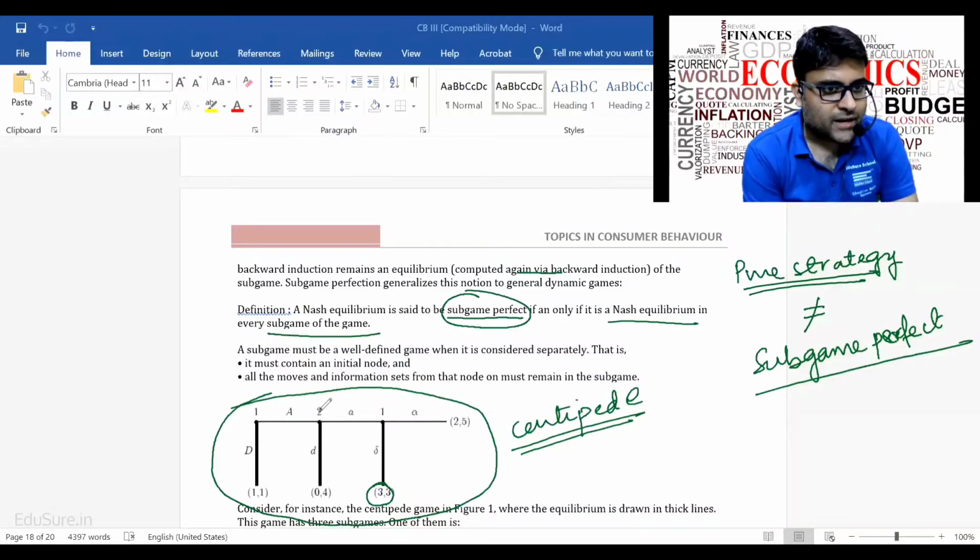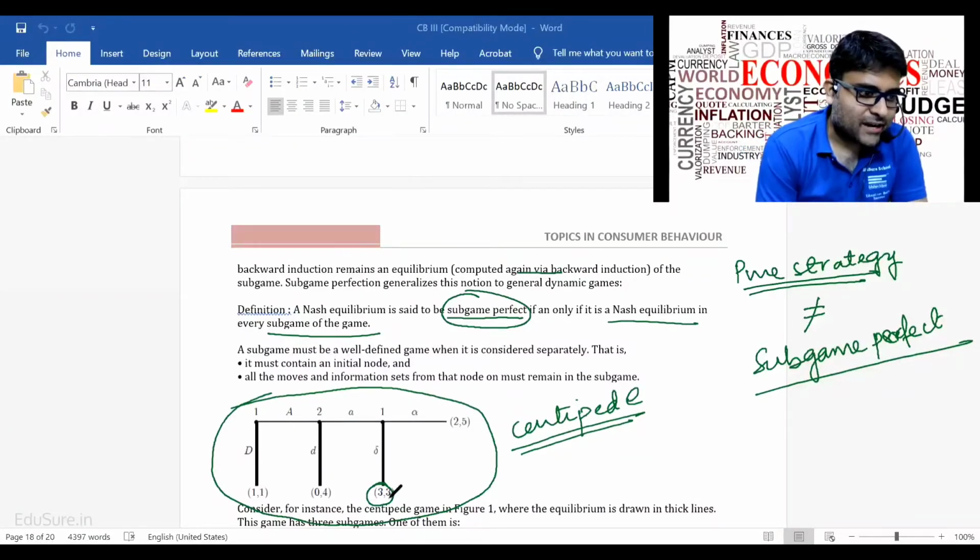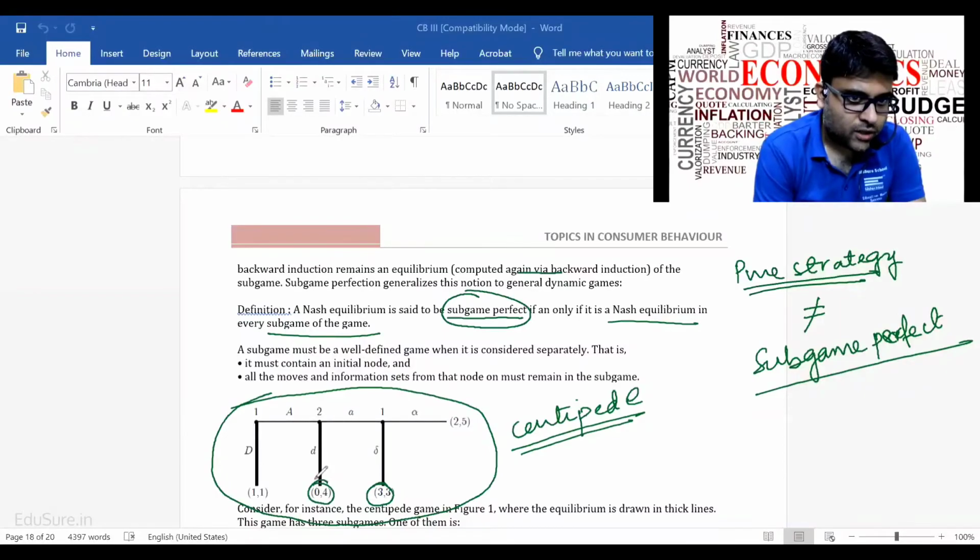So player 2 knows that if he plays A, he will get a payoff of 3. And if player 2 plays D, he is getting a payoff of 0 comma 4. So sitting in the second period, player 2 will not play A, player 2 will play D, because if player 2 plays A, player 1 will play delta and he'll get a payoff of 3, whereas if player 2 plays D, he will get a payoff of 4.